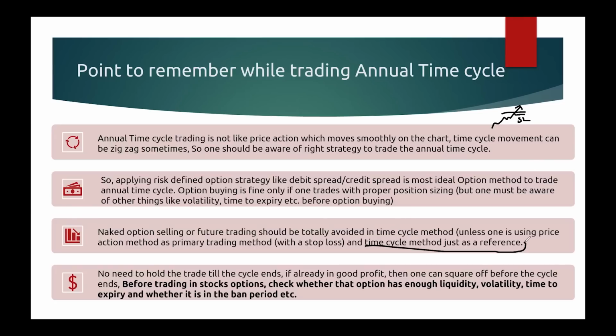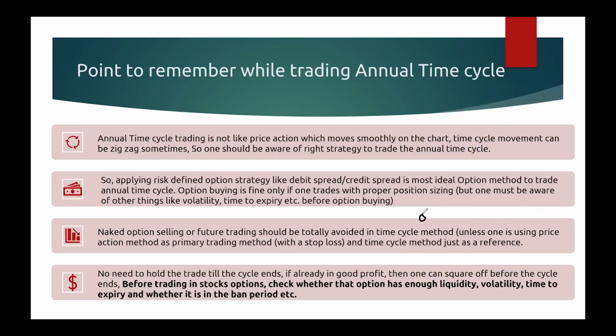You are keeping the time cycle method as a reference just to see when that breakout happened, what the time cycle is telling you. The time cycle is telling you that from that day, for the next few days, historically those days were bullish days for that stock. Then you have two pieces of information, price information and time information. No need to hold the trade till the cycle ends. If you went long here, because from the beginning of the cycle to the end of the cycle it was historically an up cycle, a bullish cycle, then it is not necessary that you wait till the cycle ends. You can square off your position anytime before the cycle ends.